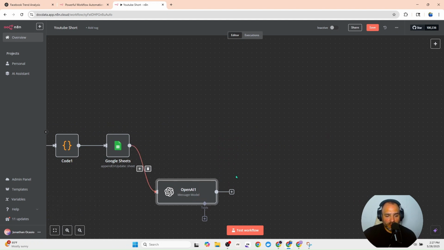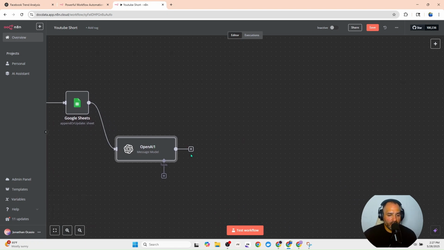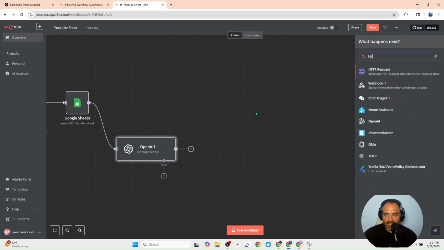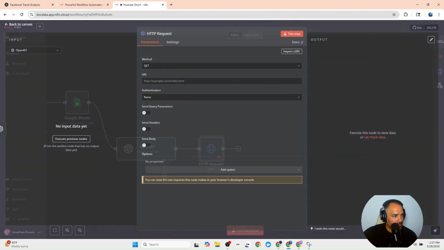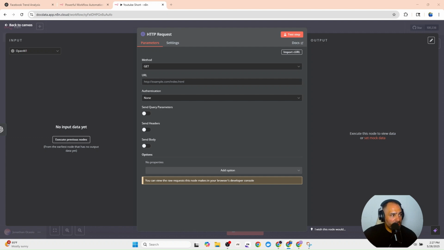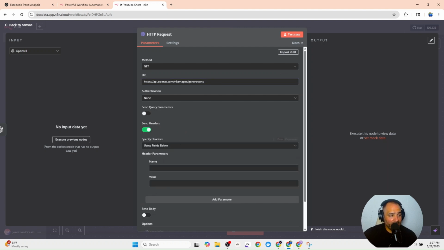I'm going to move this down so that I know that there's another workflow up here. So this workflow is going to create the image. So the next thing I need to create is an HTTP node. This HTTP node is going to be an OpenAI node. So basically here's the URL. We don't need to authenticate, but we will send a header. And the header is going to be where we authenticate. And what we're going to do is send over authorization. And then here we're going to type Bearer and then API key. So one space and then your API key.